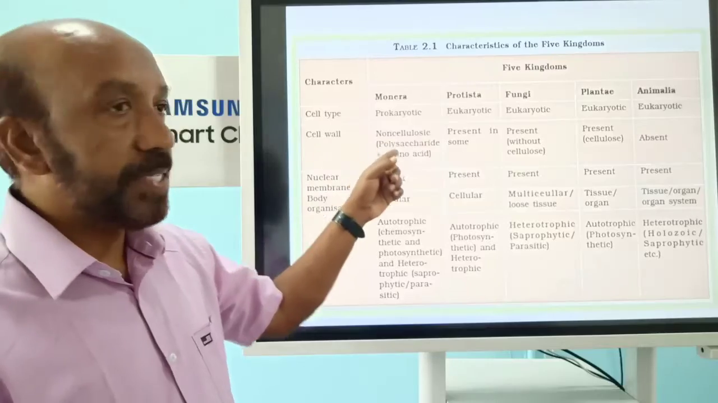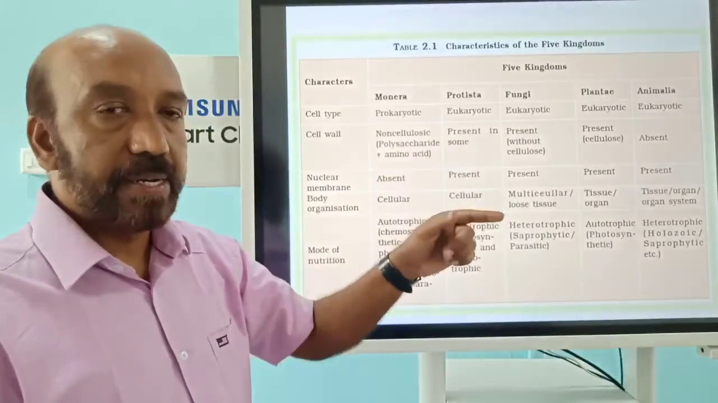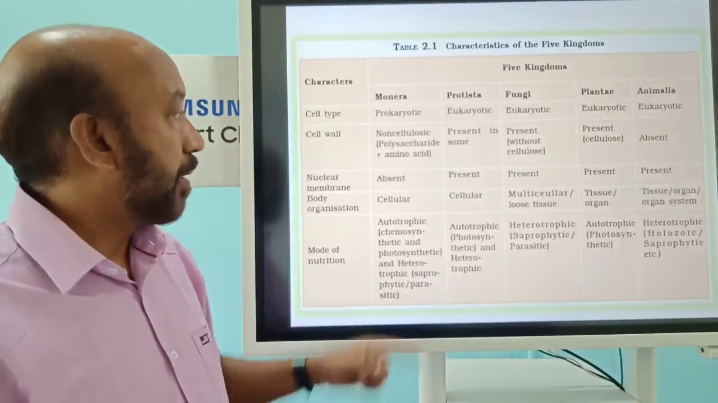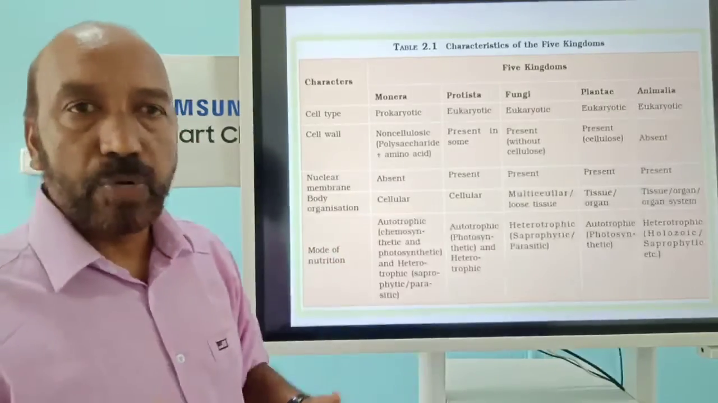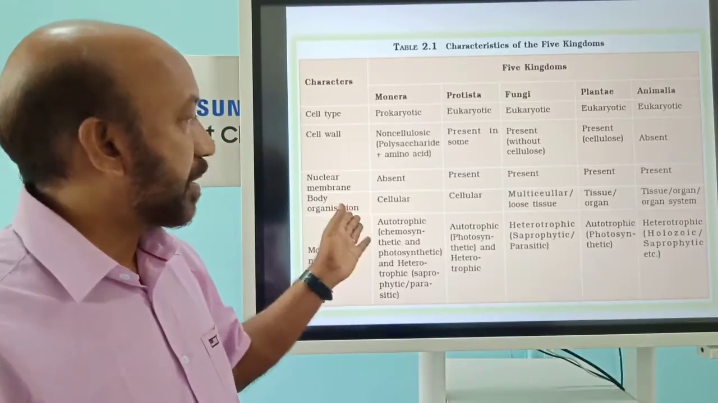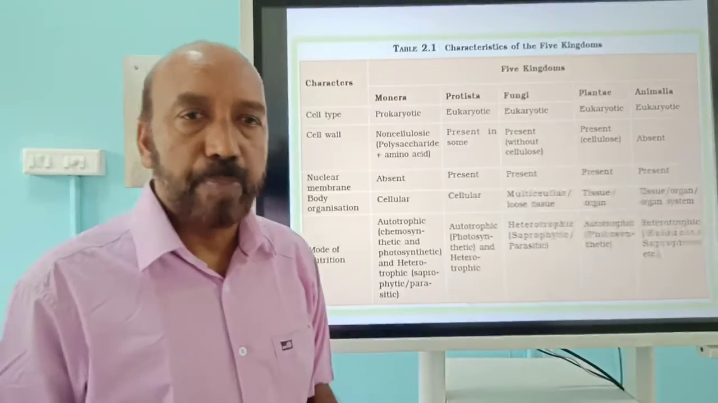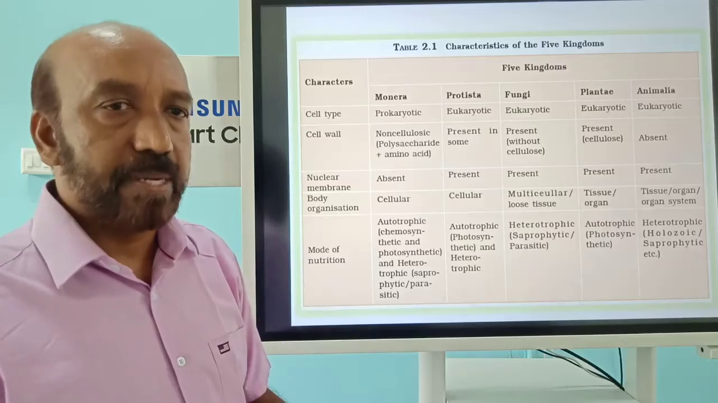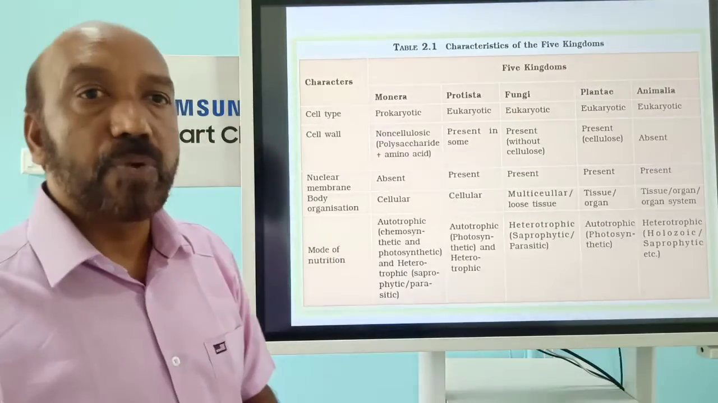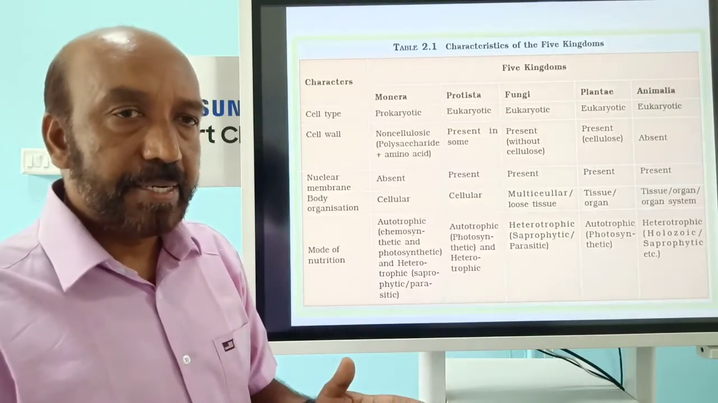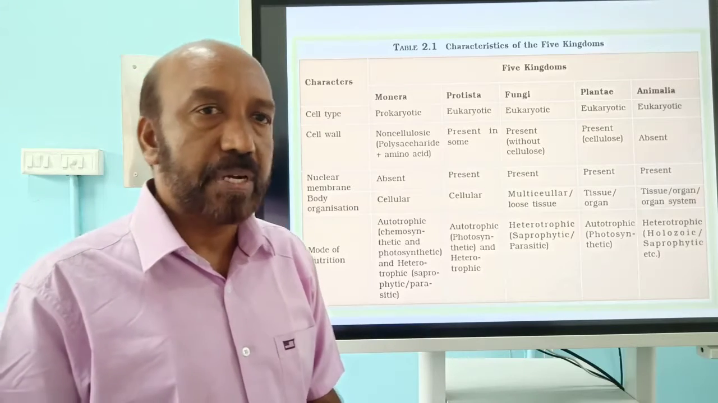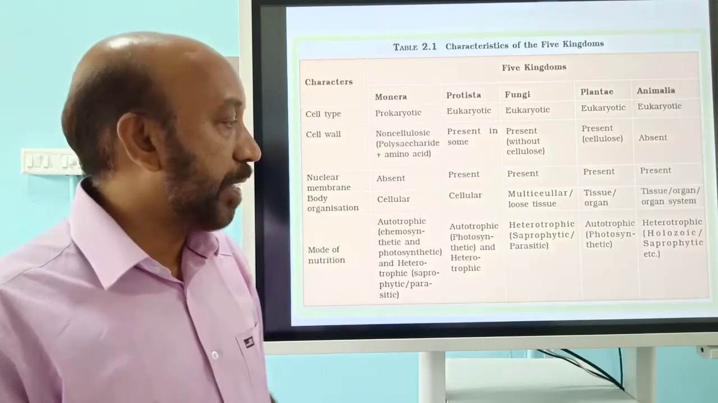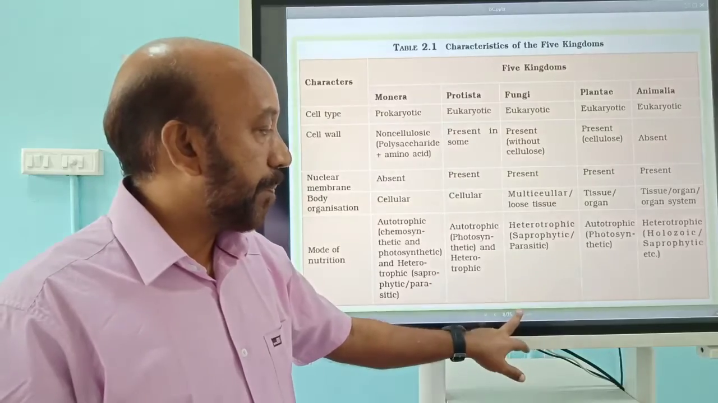And the second one, you can see whether they have a cell wall, and if it is there, what chemical it is made of. The next one is the nuclear membrane, whether present or absent. And next, we can see body organization, whether the body is made up of cells, tissues, organs, or organ systems. And the last one is the mode of nutrition. These are the criteria considered by R. H. Whittaker for the classification of organisms into the five kingdom classification.